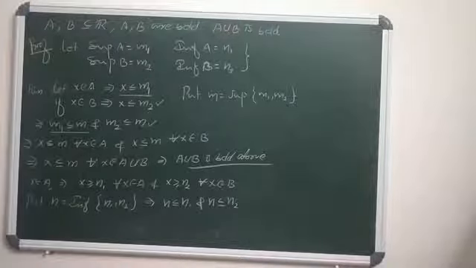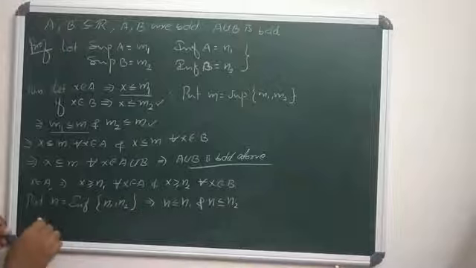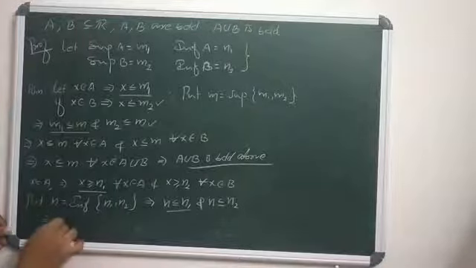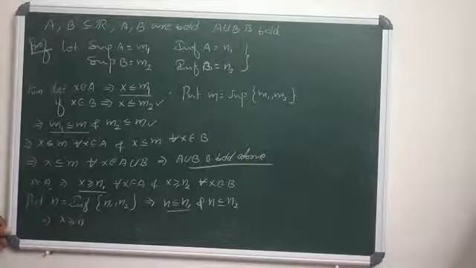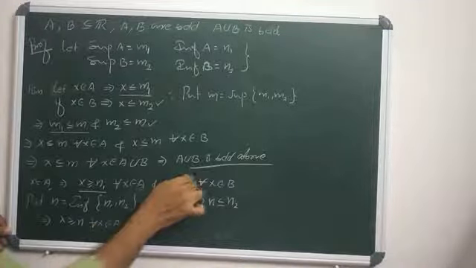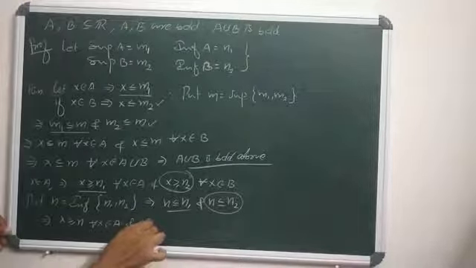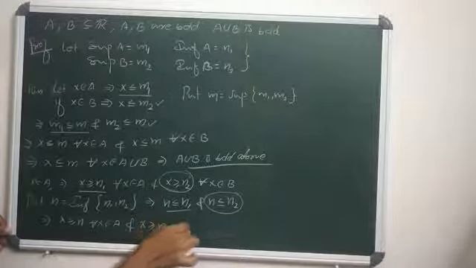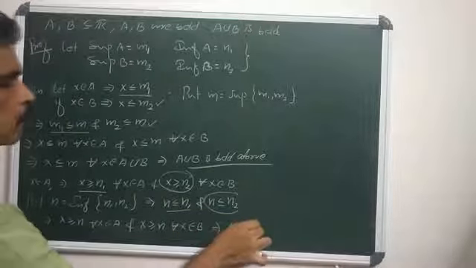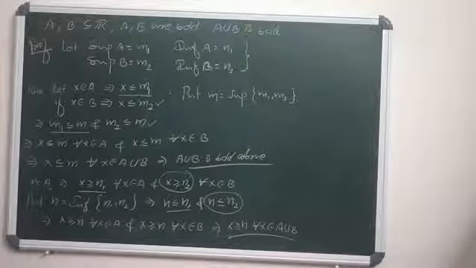So here X is greater than or equal to N1 and N1 is greater than or equal to N. By the transitive property, X is greater than or equal to N for all X in A, and similarly X is greater than or equal to N2 and N2 is greater than or equal to N, so again X is greater than or equal to N for all X in B. So X is greater than or equal to N for all X in A union B. That means A union B is bounded below.